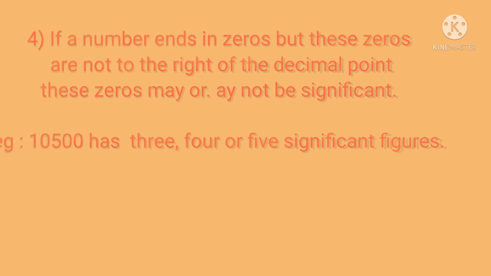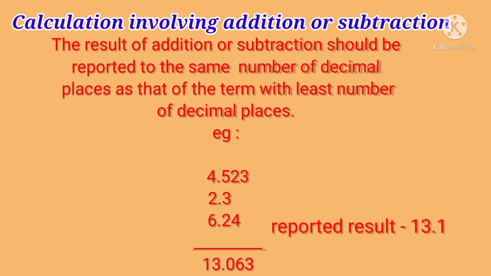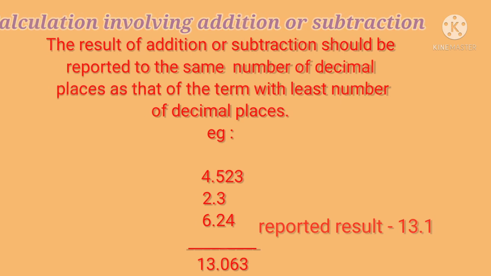Now we will study calculations involving addition or subtraction. The result of addition or subtraction should be reported to the same number of decimal places as that of the term with the least number of decimal places. In the example, the term with the least decimal places is 2.3, which has 1 decimal place. So the result will be reported in that way. The result is 13.1.